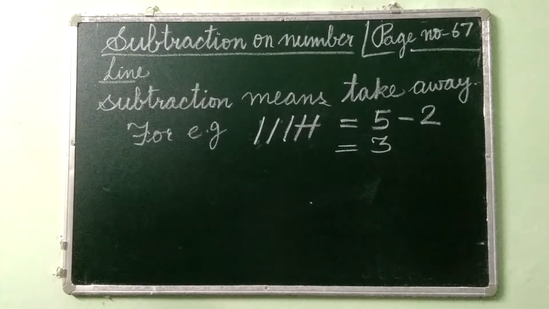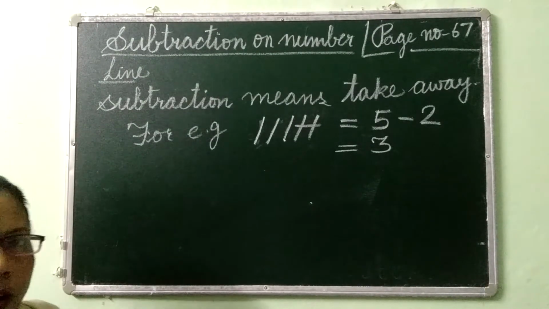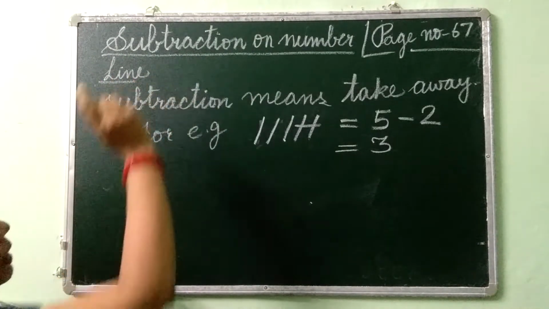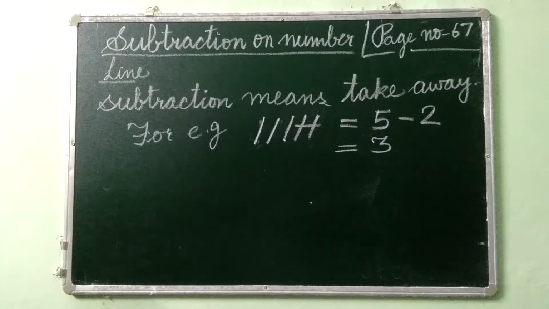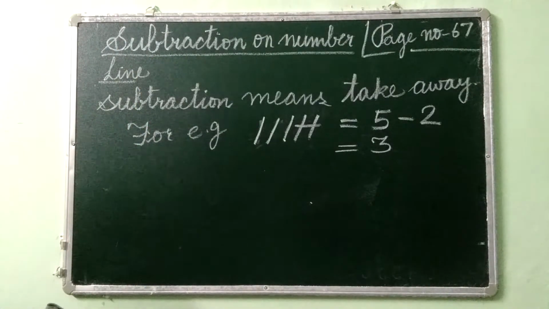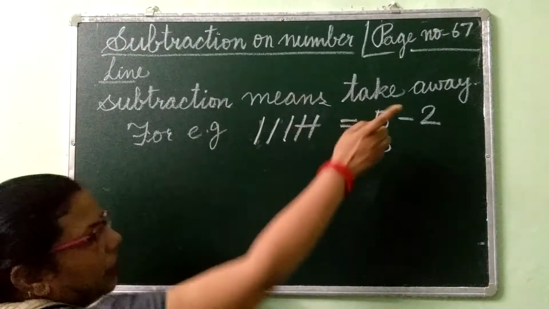Here I am explaining you page number 67 of your book, and the heading is subtraction on number line. Before understanding this, you should know what is subtraction. Subtraction means take away.